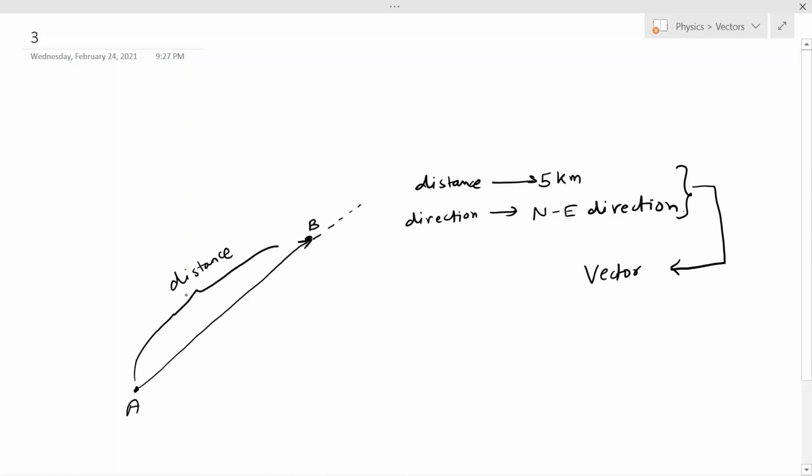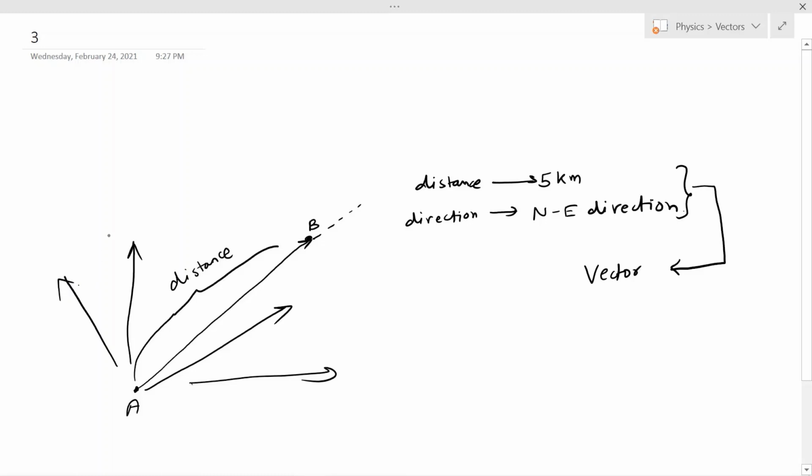So the magnitude of the vector is proportional to the length of this arrow. Now this vector has a direction which is given by the tip of the arrow, but there can be many directions like this, like this, like this, or like this. I can't come up every time with a new name to denote the directions.